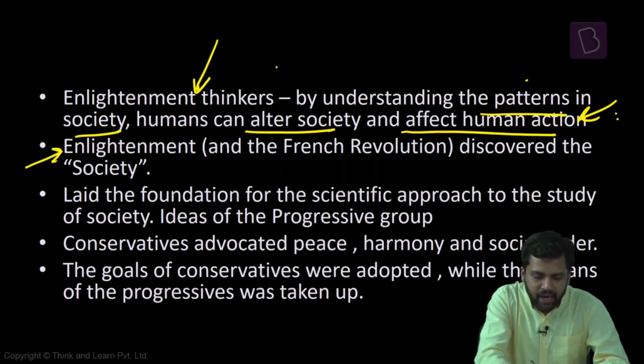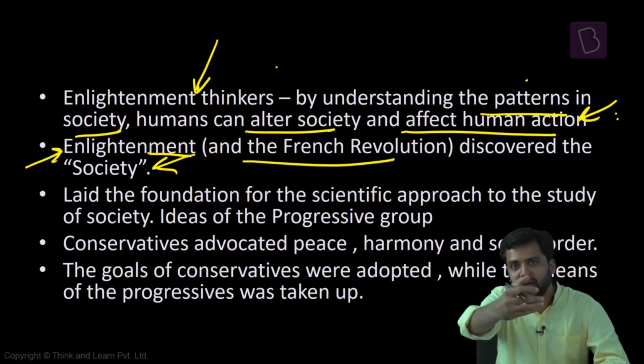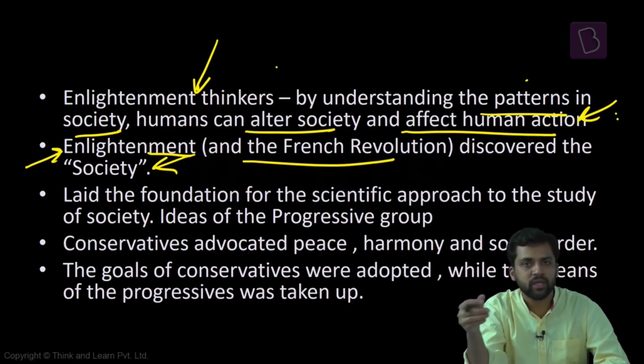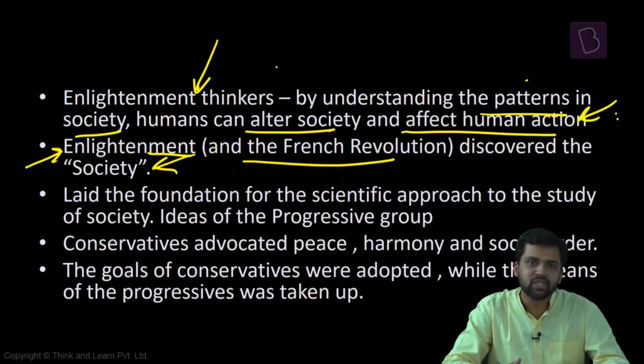Another very important development here is that enlightenment and also the French Revolution are discovering society. What do we mean by this? See, till this point of time, the intellectuals at any period, any stage, would primarily focus on the aristocratic classes, the king, the nobility. They would not talk about the common people. But enlightenment thinkers are now talking about the common people. So the shift has happened. The main subject of discussion is not the king or the nobles, it is the common people. So society in a way is getting discussed now. They're now becoming the focal point. As a consequence, there is a renewed interest in society, and it also leads to the development of sociology.